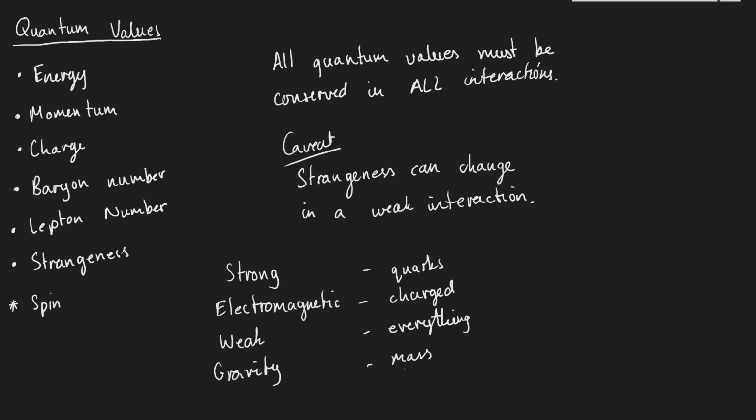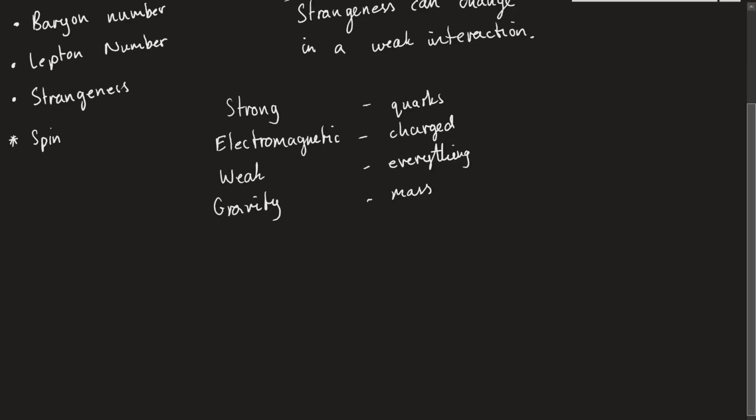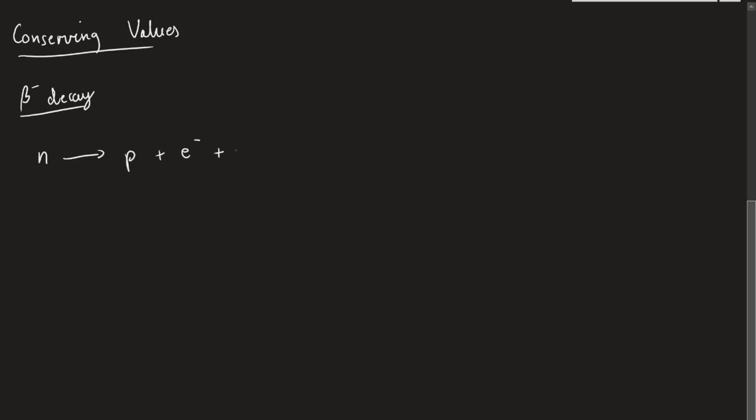So let's show how we would prove that these quantum values are conserved. So let's look at conserving quantum values. Okay, I'm going to take an example of an interaction. So let's take beta minus decay. Okay, just as an interaction. We know beta minus decay from what we said is a neutron goes to a proton plus an electron plus an electron neutrino.